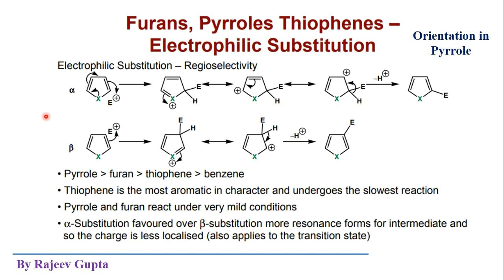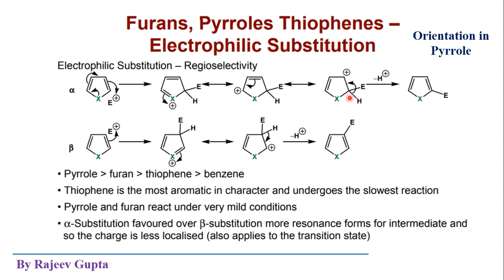By the addition of this electrophile on this aromatic ring. So when this electrophile is added at alpha position, then these pi electrons are shifted to this electrophile and form a sigma bond instead of these pi electrons. Now here we can see this is the Wheland intermediate or sigma complex, and these are the resonating structures.